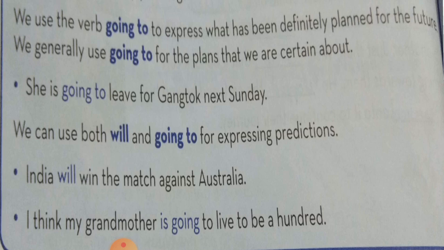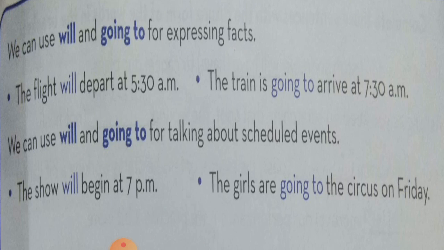We can use both will and going to for expressing predictions. Predictions means अंदाजा लगाना. India will win the match against Australia. See children, it is never decided who will win the match. It is always decided at the end of the play. So it is just the prediction that India will win the match against Australia. So we use will and going to for expressing prediction.